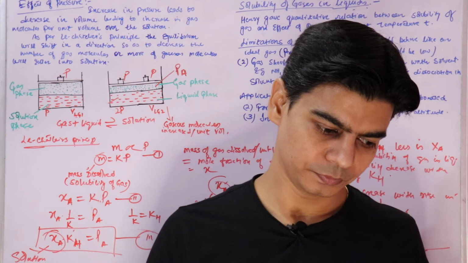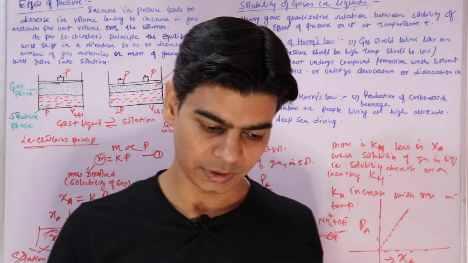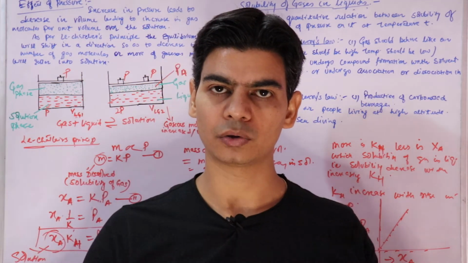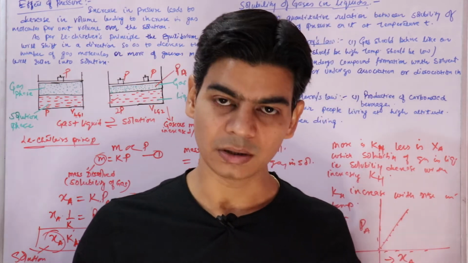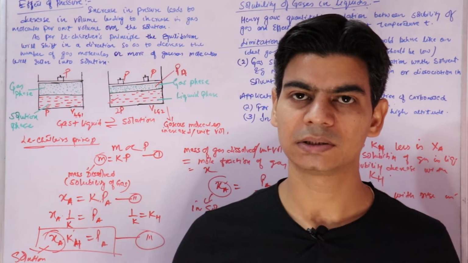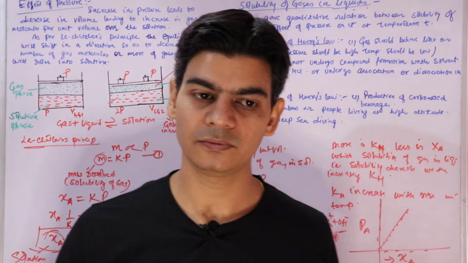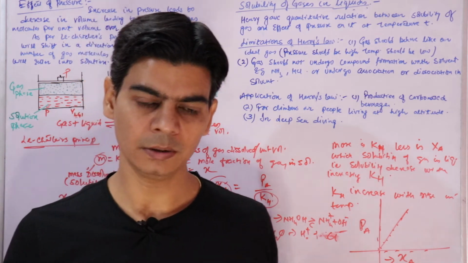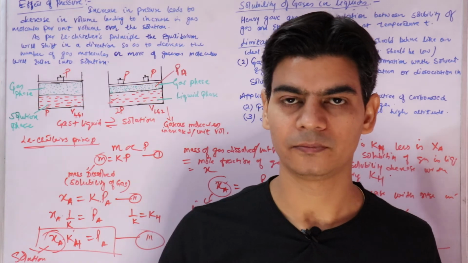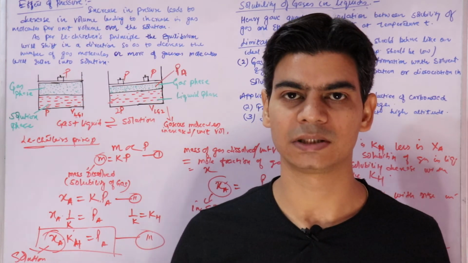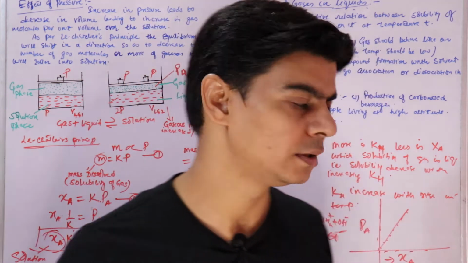So when the scuba divers come up, when they suddenly come out of the river or the sea, you see the bubbles that come out. Those bubbles are due to the excess nitrogen that is inside the body. When it comes out, it is very painful. The feeling for the diver is very painful when the dissolved nitrogen comes out with a pressure, right, out of the blood vessels, and in some extreme cases it can cause death, right?